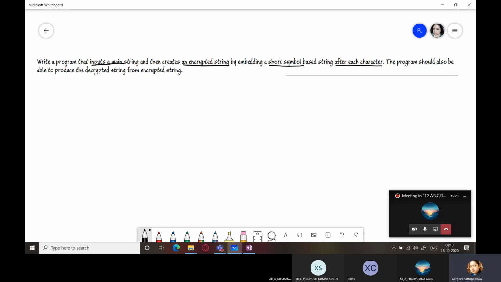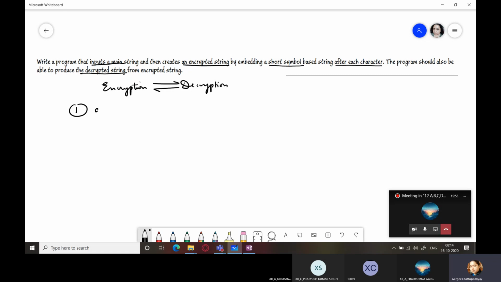The program should also be able to produce the decrypted string from the encrypted string. So this is a kind of program which performs encryption also and decryption also. Understood? So how to do that?